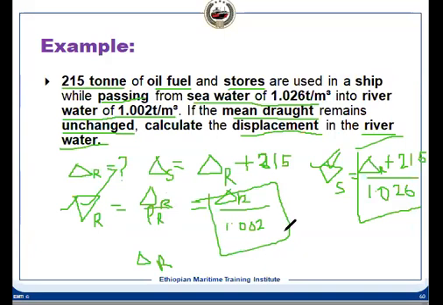If you calculate this, because everything else is known to us, delta R you will get a value of 8976 ton. Is it clear, everybody, how to approach this kind of problem?